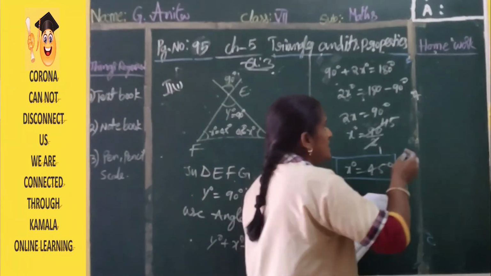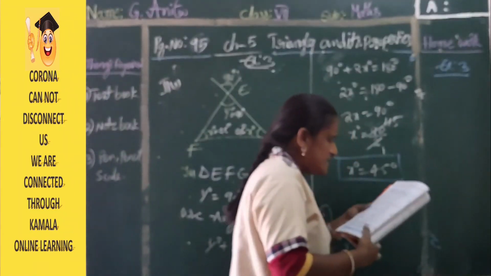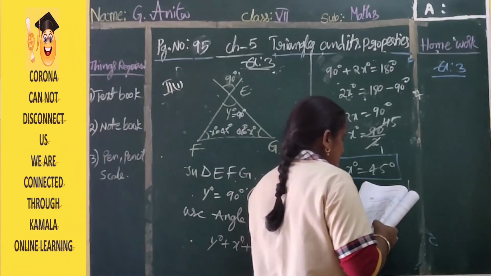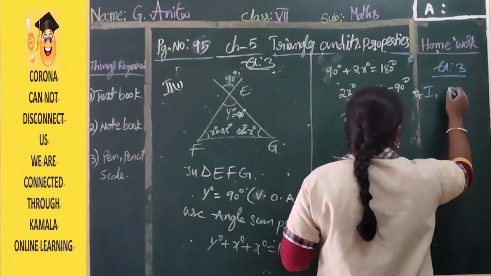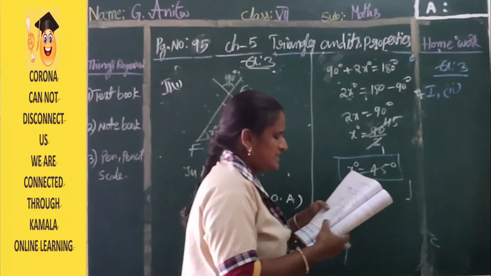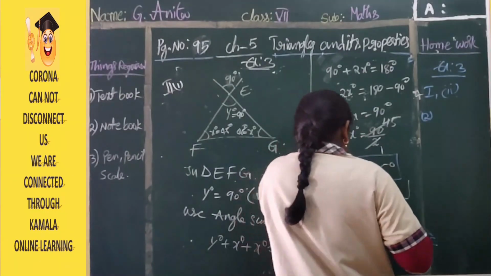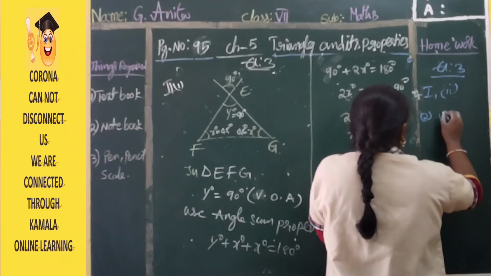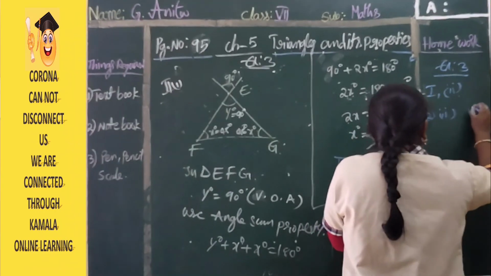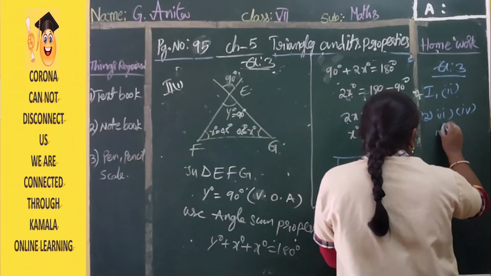Your homework is in exercise 3. In exercise 3, first bit, second one. It is very simple, I already explained. And second bit, second one and fourth one. Next, sixth one. This is your homework.